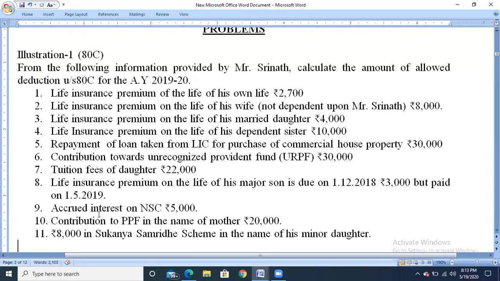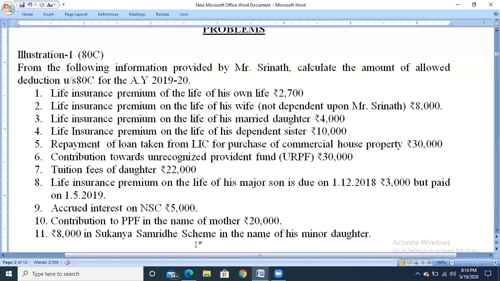Next, accrued interest on NSC, that is National Savings Certificate, or any contribution to National Savings Certificate, is eligible for deduction under section 80C. So we are going to take the 5,000 rupees. Next, contribution to PPF in the name of the mother. So here he is contributing the amount to PPF, but in the name of the mother, so it is not eligible. Only if he is contributing in his own name to any provident fund, either statutory, recognized, or public provident fund, not the unrecognized provident fund. So it is not eligible for deduction.